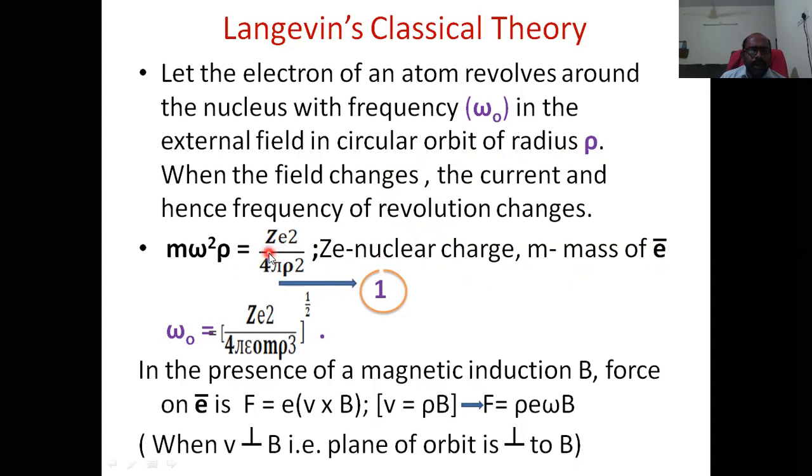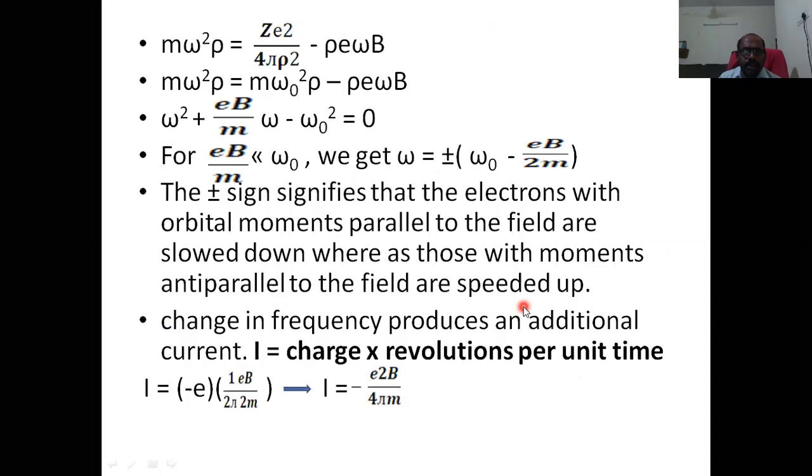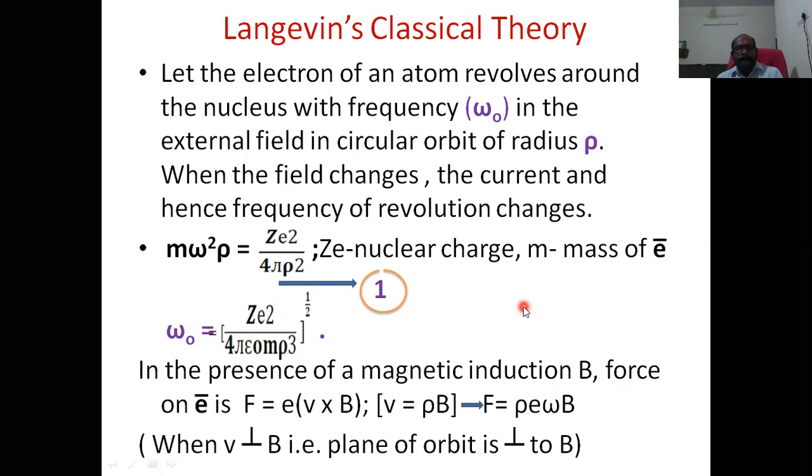So from the above equation, we write omega square is equal to Z e square by 4 pi epsilon naught m rho cube. Actually, here it should be rho square only.